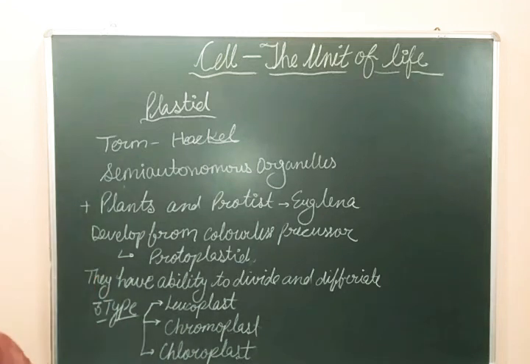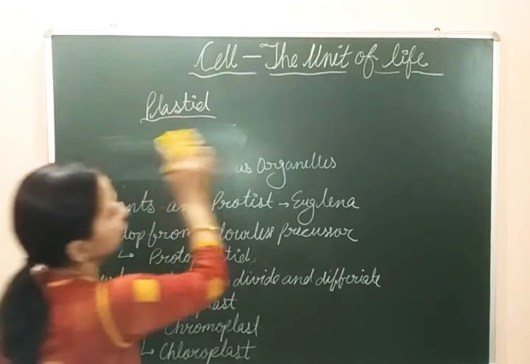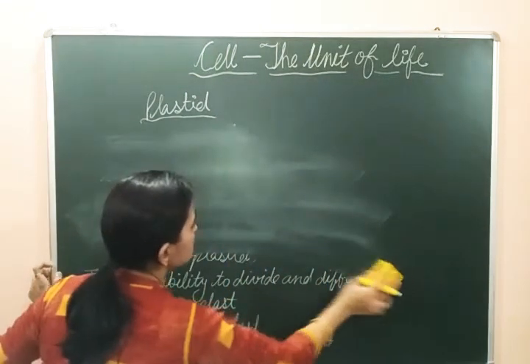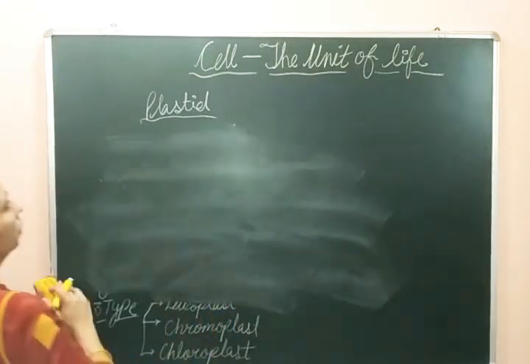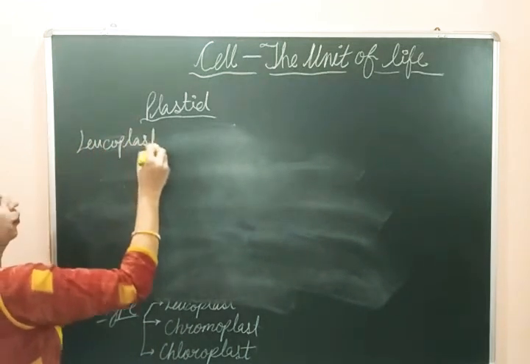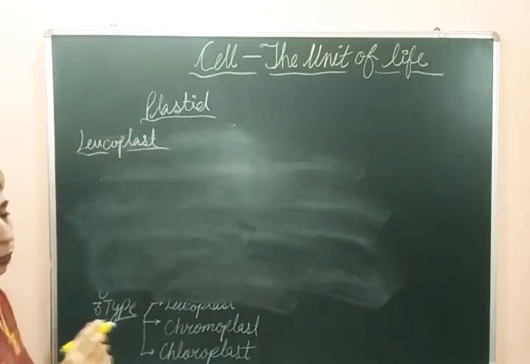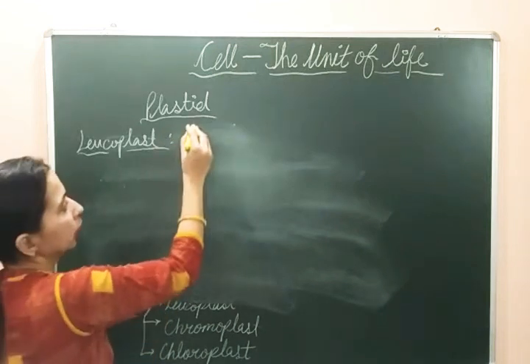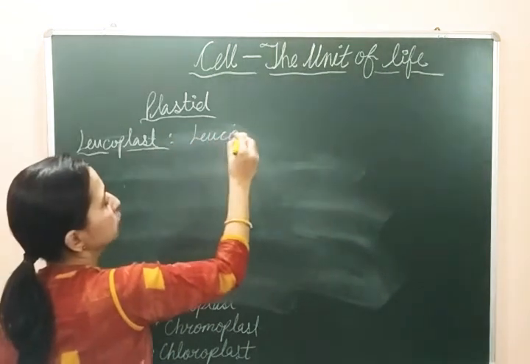Let's start with the leucoplast. The word leuco means white.